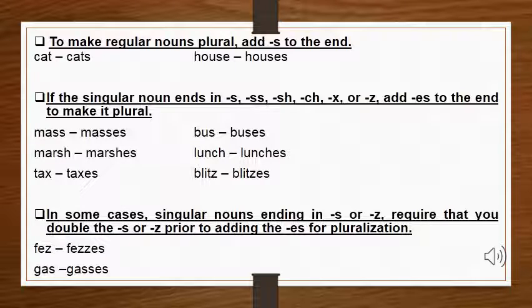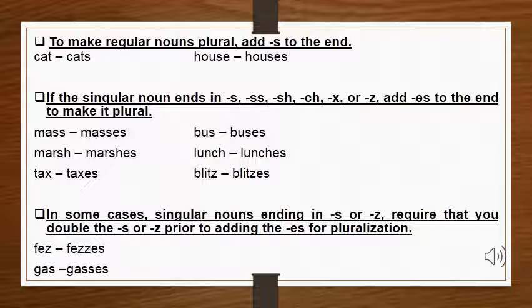Our first rule to make a regular noun plural is to add s at the end of the noun, like cat, cats, house, houses. But if the singular noun ends in s, double s, sh, ch, x, or z, we add es at the end to make it plural. As you can see in number 1, mass.